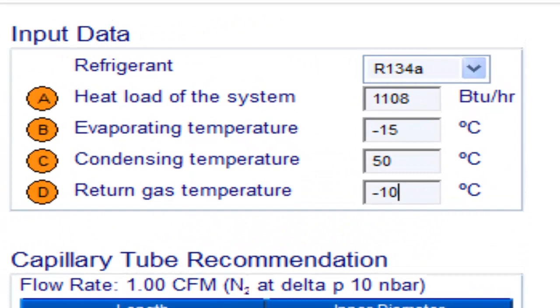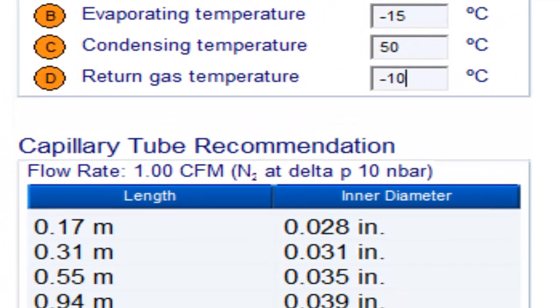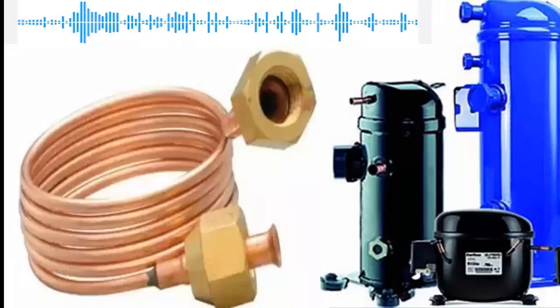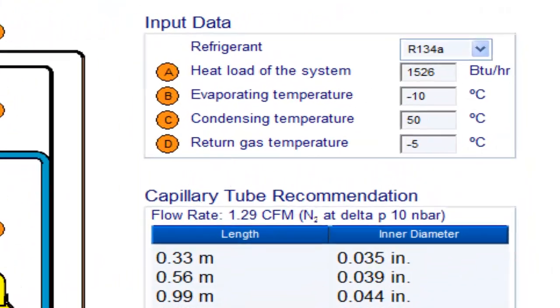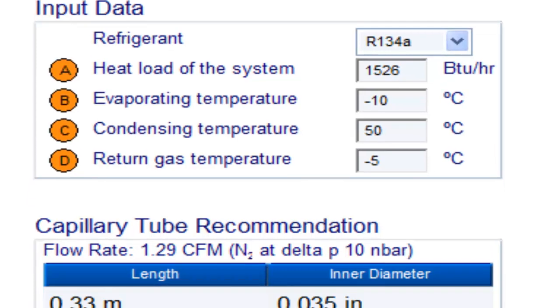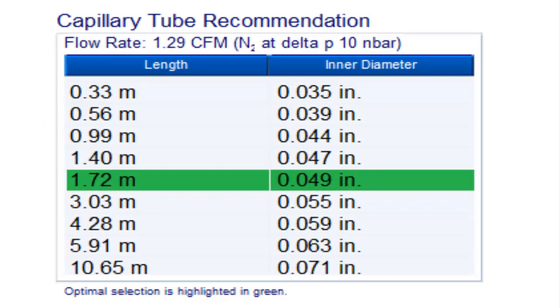For a quarter HP compressor with refrigerant gas R134A and an evaporation temperature of -15 degrees Celsius, the following measurements are available. For a quarter HP compressor with refrigerant gas R134A and an evaporation temperature of -10 degrees Celsius, the following measurements are available.